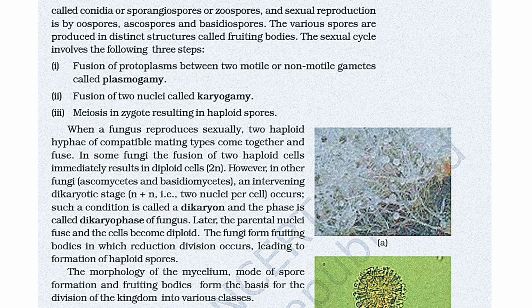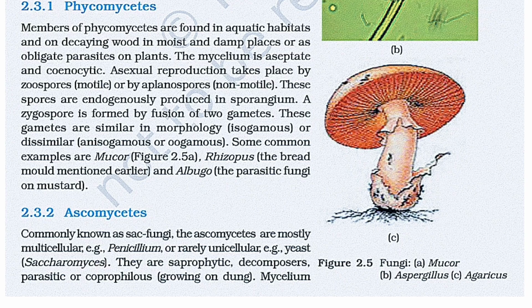The morphology of the mycelium, mode of spore formation, and fruiting body form the basis for the division of the kingdom into various classes. The first type is phycomycetes. Members of phycomycetes are found in aquatic habitats, on decaying wood in moist and damp places, or as obligate parasites on plants. The mycelium is aseptate and coenocytic. Asexual reproduction takes place by zoospores, that are motile, or by aplanospores, which are non-motile. These spores are endogenously produced in a sporangium.